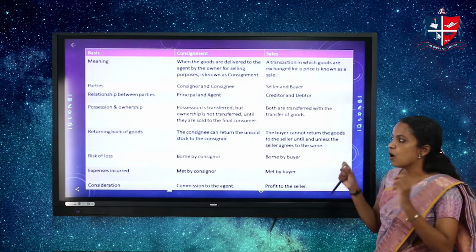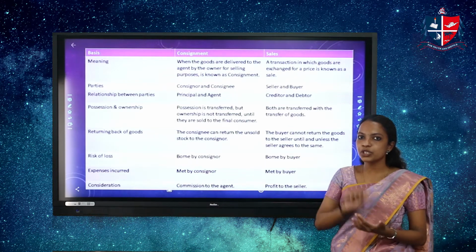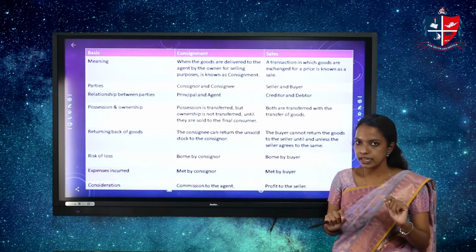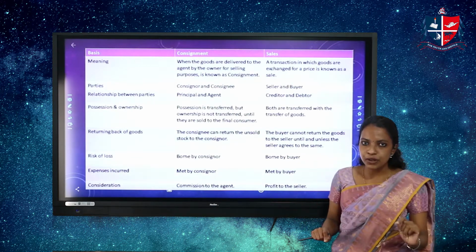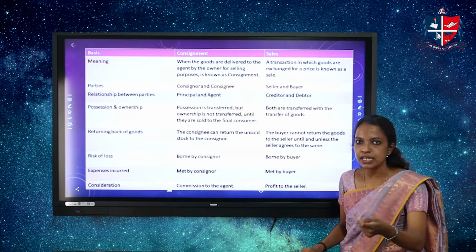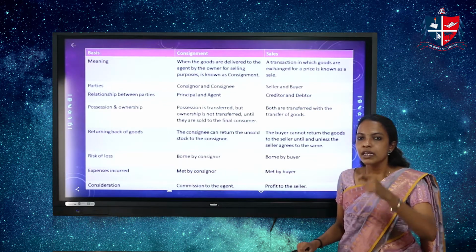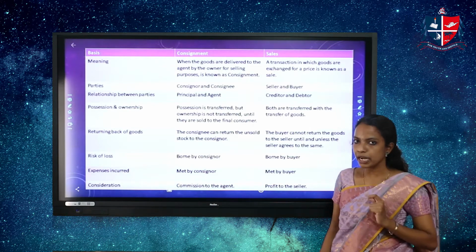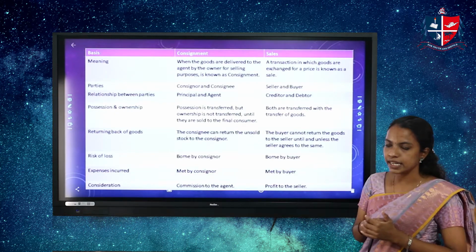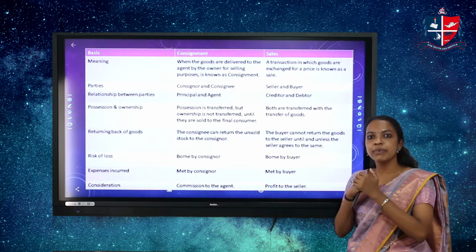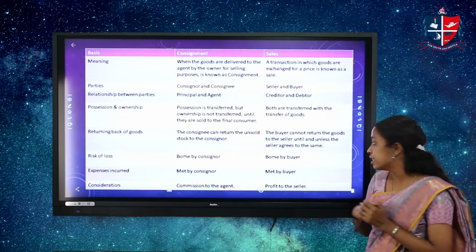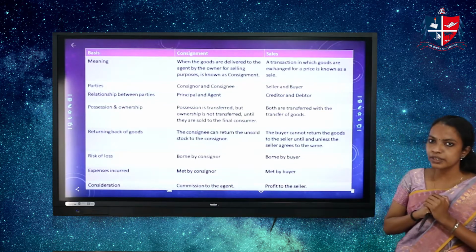Next is possession and ownership. In case of consignment, only the possession of goods transfers from the consignor to the consignee. The ownership of the goods remains with the consignor. In case of sale, the ownership of the goods transfers from the seller to the buyer at the point of sale. When the buyer pays the price of the product, at that time the ownership of the goods transfers from seller to buyer. Next is returning back of goods. The consignee can return the unsold goods to the consignor. In case of sales, the buyer cannot return goods to the seller if the seller does not permit the return of goods.